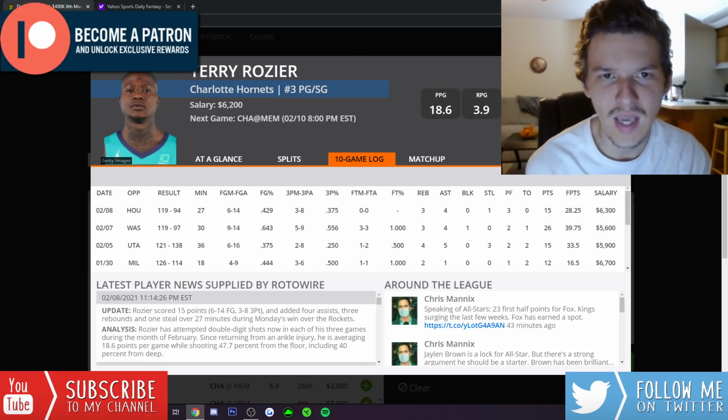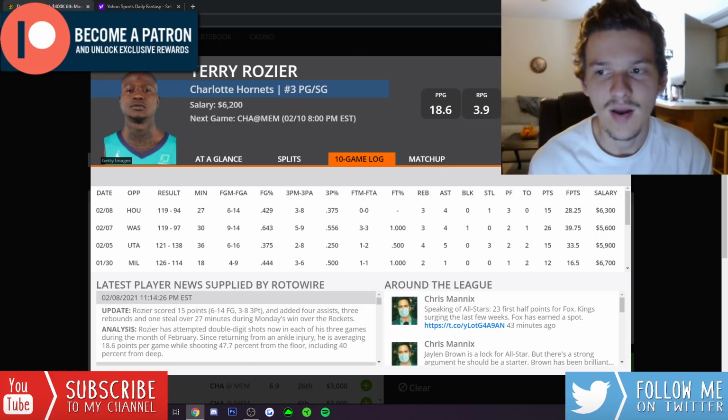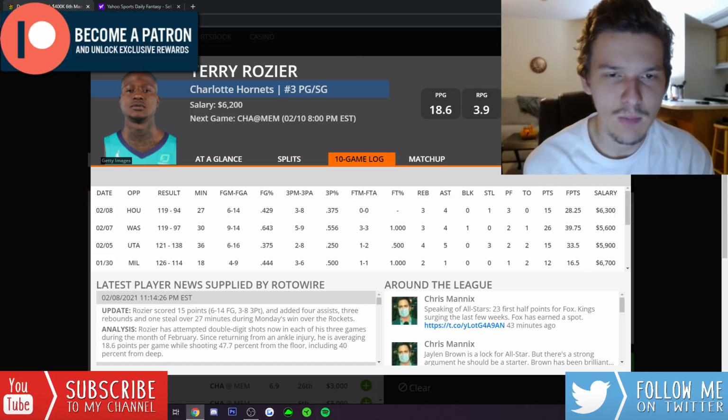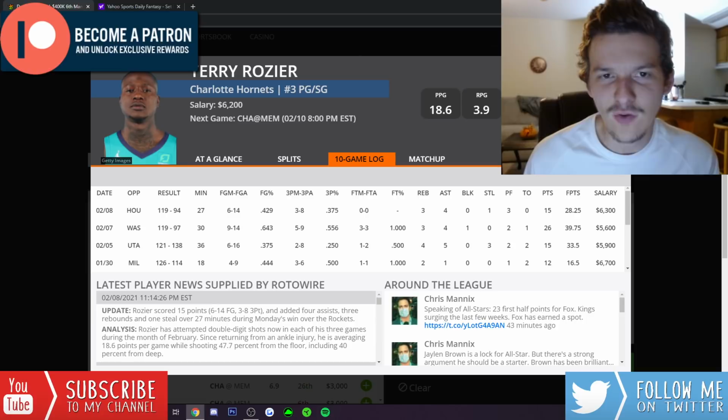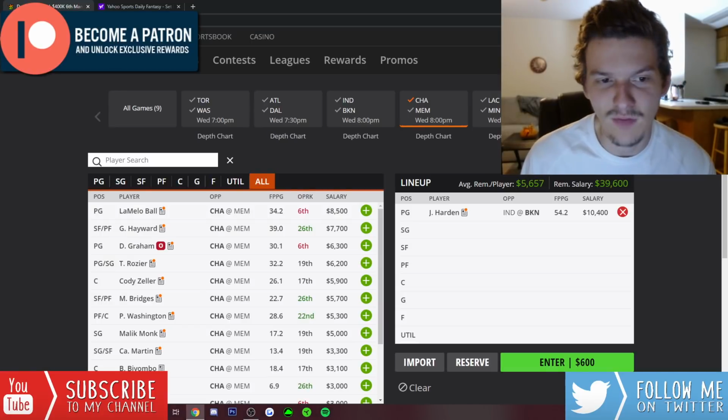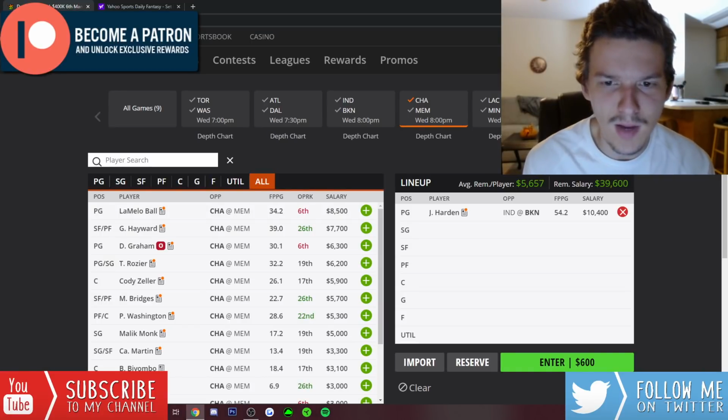I think in close games, while Graham is out, we're going to get like 34, 35 minutes from Terry Rozier. He's a point per minute player with Devontae Graham off the floor. 6,200 is definitely too low of a price tag for him. So, factoring in price, I think he's actually my favorite guy from the Hornets today, followed by LaMelo Ball.